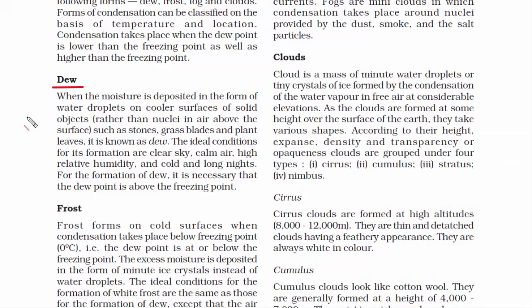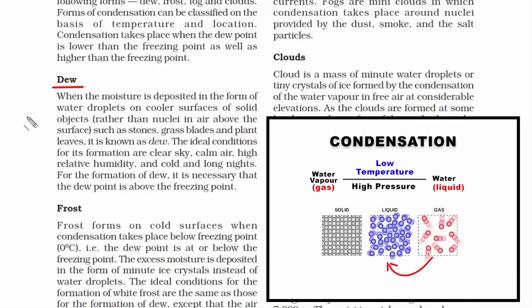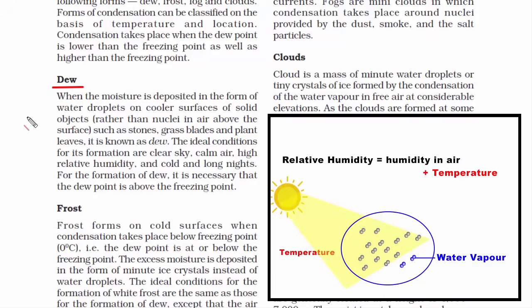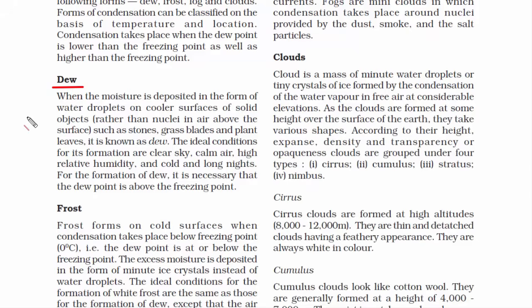You can easily figure out that low temperature is required. However, the temperature should not be 0 degrees Celsius. It has to be a little above freezing point. Otherwise, we are not going to get a water droplet. Instead, we will get hail. Then high relative humidity is required because humidity means moisture and it is the moisture that condenses into water droplets. Then air needs to be calm because if there is high speed wind, then it is difficult for cold dense air to settle down. If cold dense air does not settle down, then condensation will not take place. So these are the ideal conditions required for dew formation.